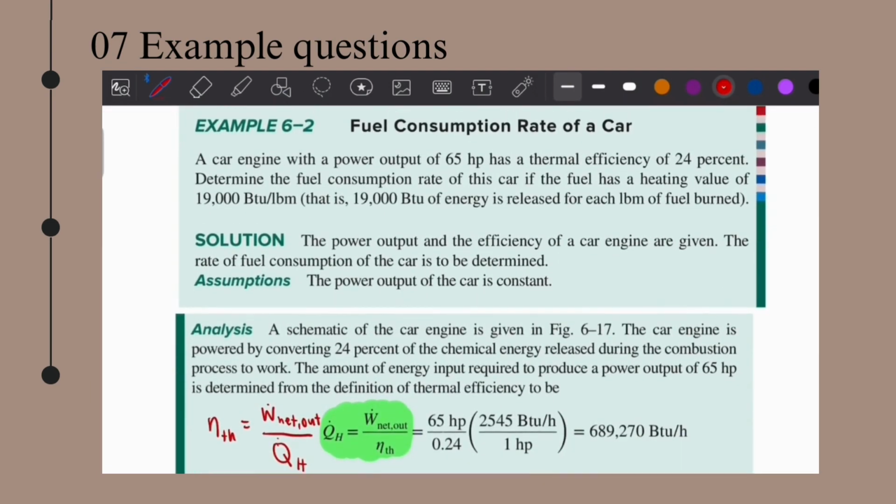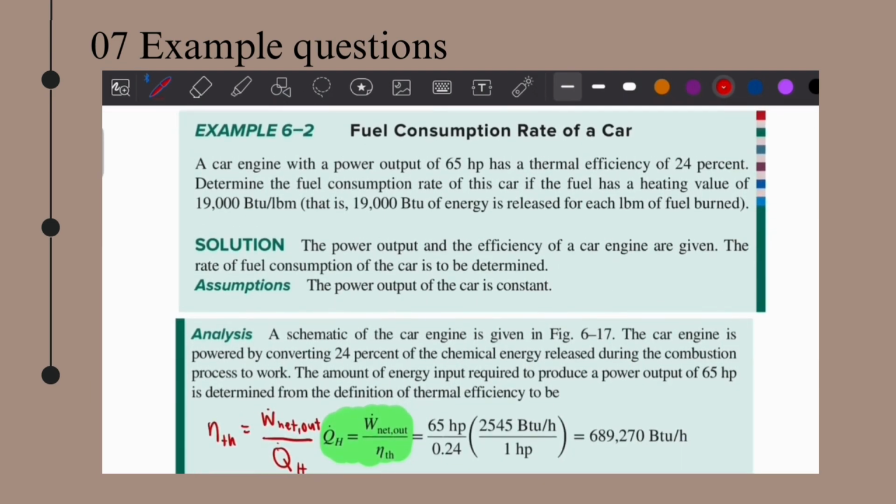And then moving on to the second question, which is fuel consumption rate of a car. A car engine with a power output of 65 horsepower has a thermal efficiency of 24%. So this is the thermal efficiency, and 65 horsepower is the output work rate, which is the power output. So determine the fuel consumption rate of this car if the fuel has a heating value of 19,000 BTU over lbm.